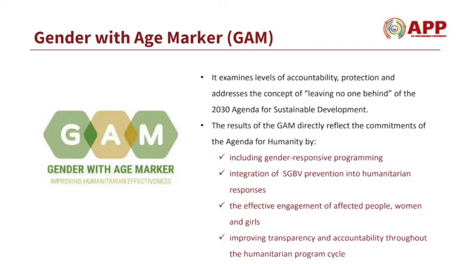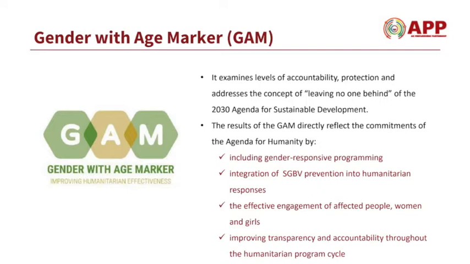The Gender with Age marker is the key tool used by the humanitarian community to assess how gender and age are incorporated into humanitarian projects. Use of the Gender with Age marker can ensure organizations' or countries' response plan is effective and delivers the necessary assistance to women, girls, boys, and men of all ages. Its use will similarly be needed in the tracking system. The member states have asked to engage only those financial partners who report their scores in the Financial Tracking Service (FTS) system, and subsequently update the marker score at the follow-up stage.